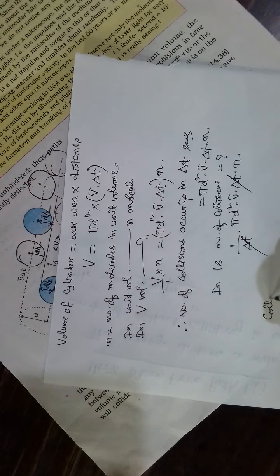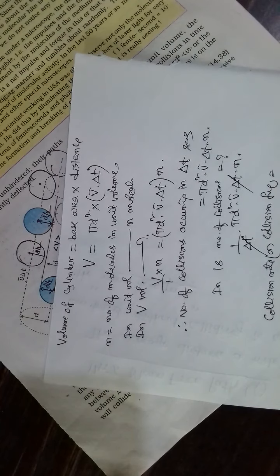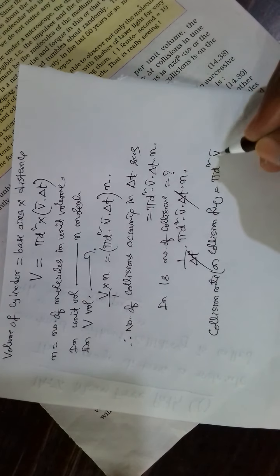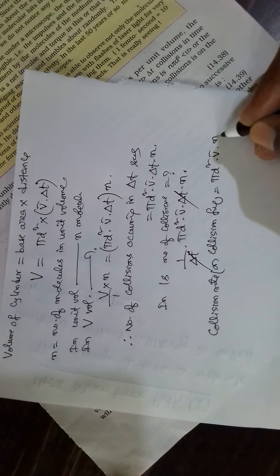So the number of collisions occurring in unit time is called collision rate or collision frequency. So what is the collision frequency? Pi d square v bar n.